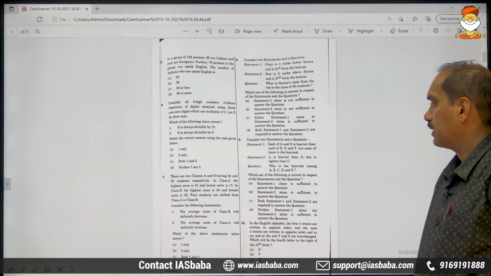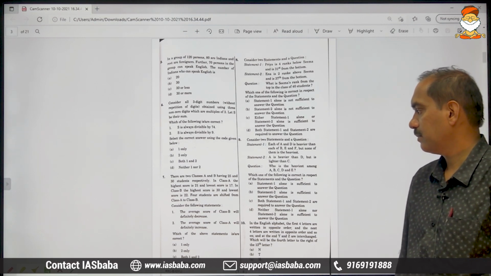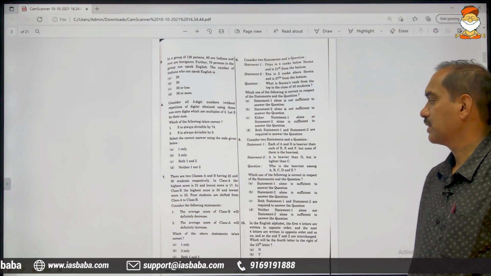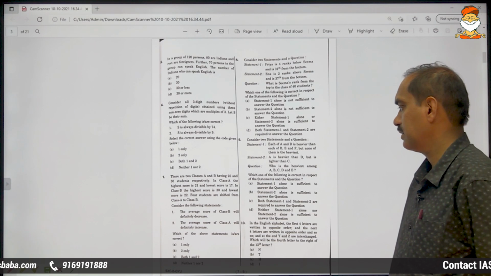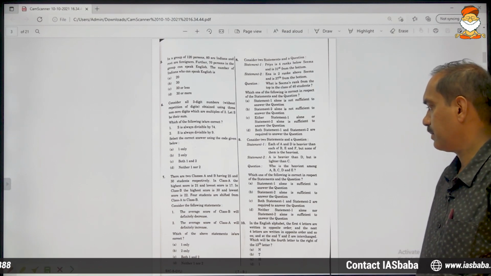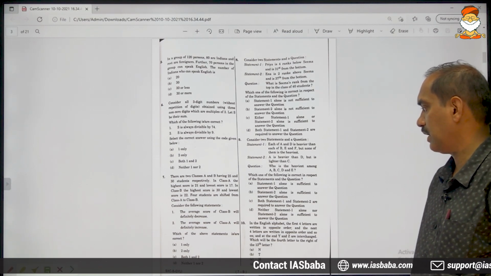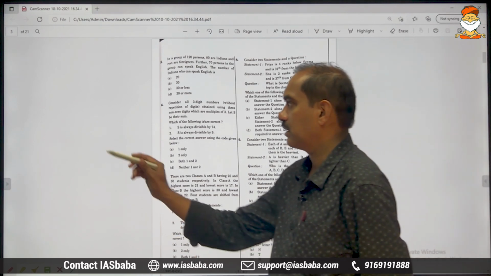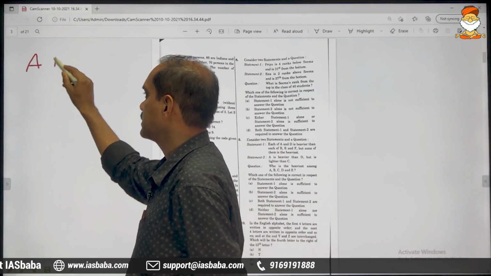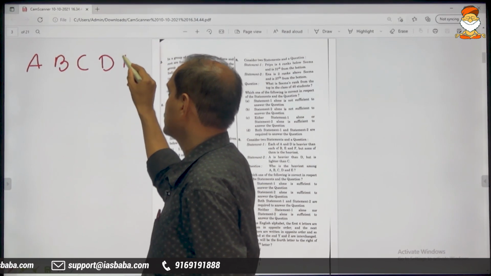Statement number 2: A is heavier than D but is lighter than C. Coming to the question part, who is the heaviest among A, B, C, D and E? So in all there are 5, A, B, C, D, E. Who is the heaviest?